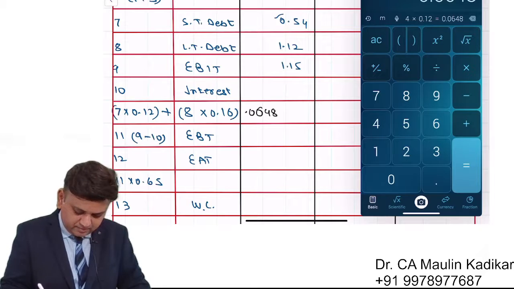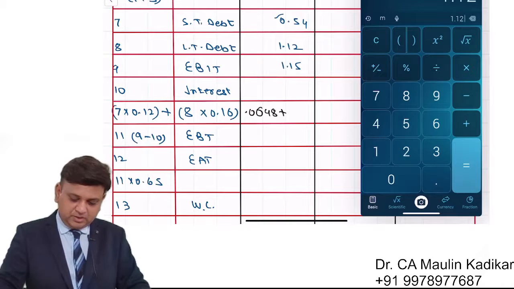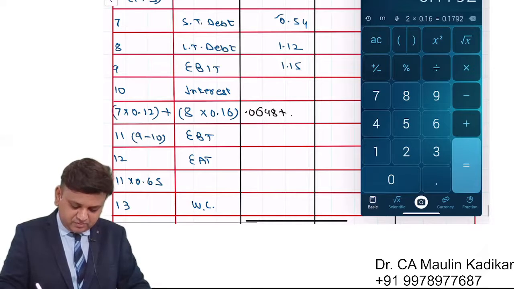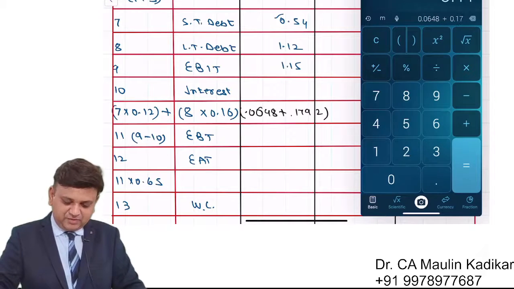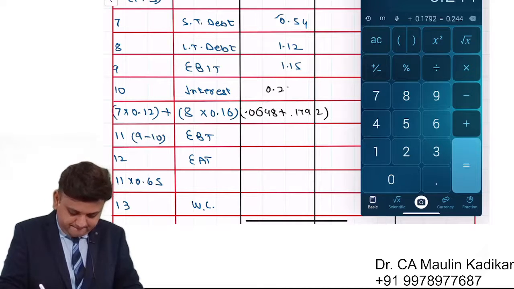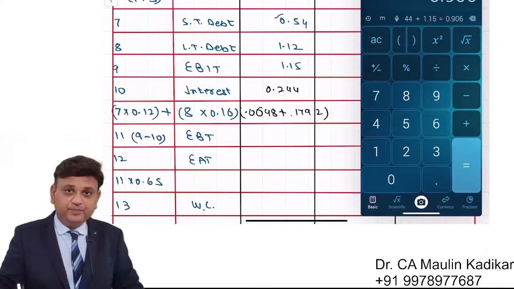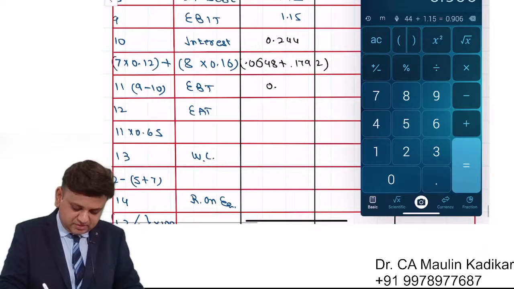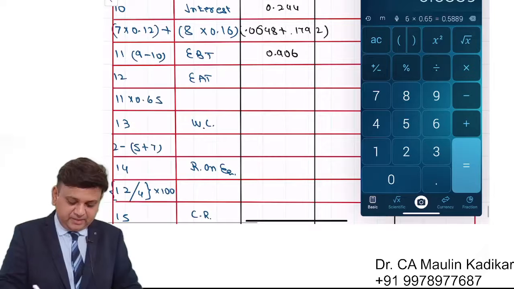0.0648 plus long term debt is 1.12 into rate of interest is 0.16, 0.1792. So 0.0648 plus 0.1792, that is 0.244. It is deducted from 1.15, so it is 0.906 into 0.65, 0.5889.